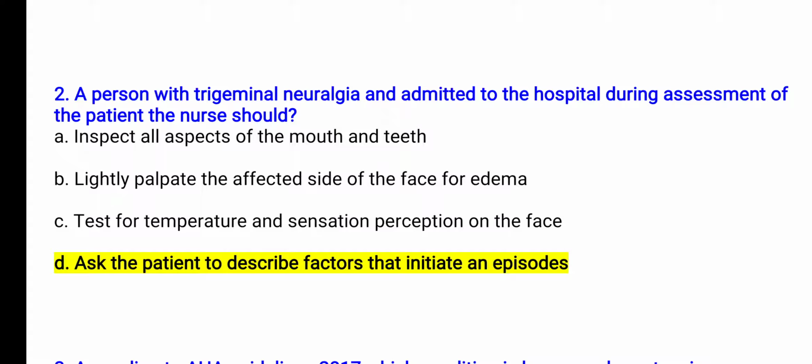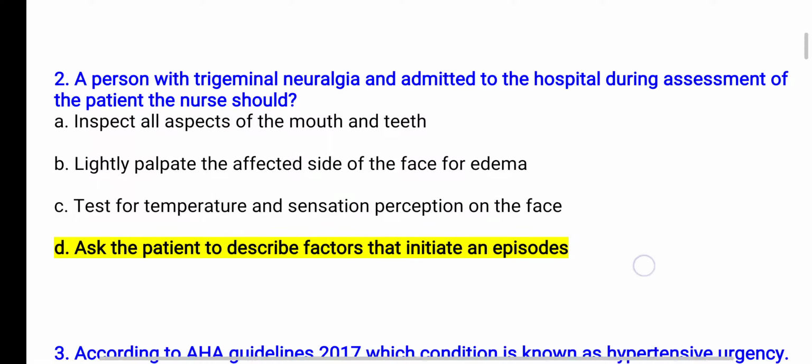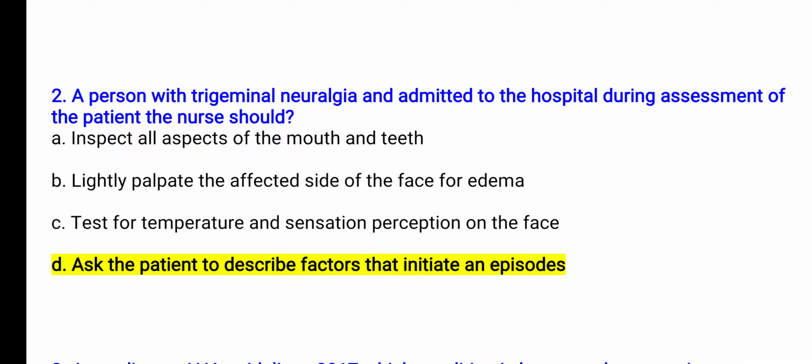So that is the most important thing, that we should know the initiating factors, because according to the initiating factors only can treatment be given to the patient, and treatment should be focused on reducing the level of pain. So in order to reduce the level of pain, narcotics or other painkillers can be given.